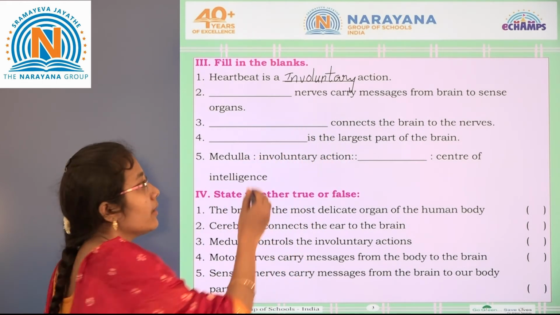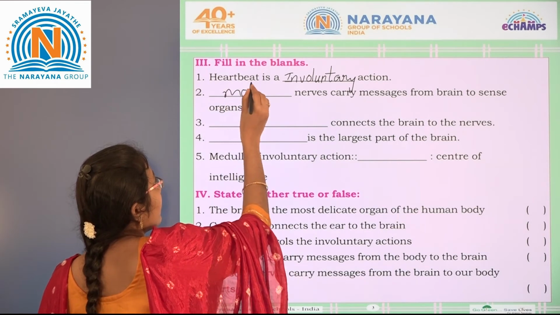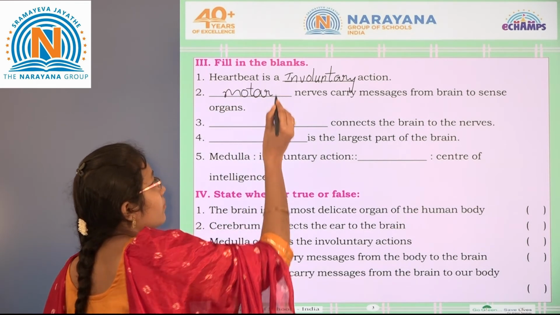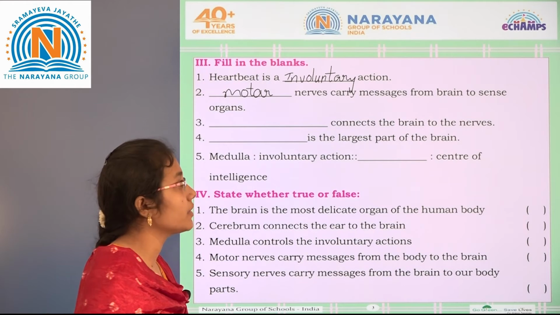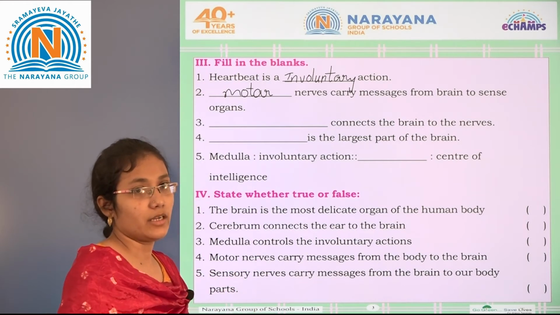The second one, dash nerves carry messages from the brain to the sense organs. So which nerves are they? It is the motor nerves, M-O-T-O-R. The motor nerves carry the messages from the brain to the spinal cord.